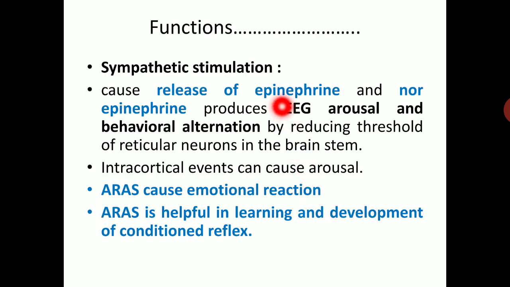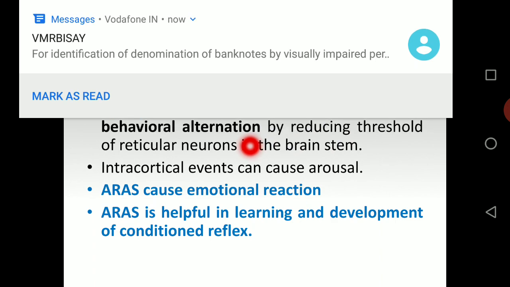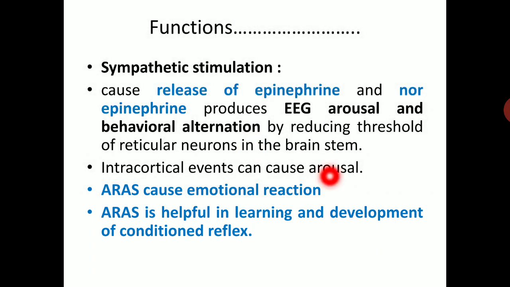Another function is sympathetic stimulation. It causes release of epinephrine and norepinephrine, and produces EEG arousal and behavioral attention by reducing the threshold of reticular neurons in the brainstem, and intracortical events can cause arousal. It also causes emotional reaction. It is helpful in learning and development of conditioned reflex. So these are the functions.